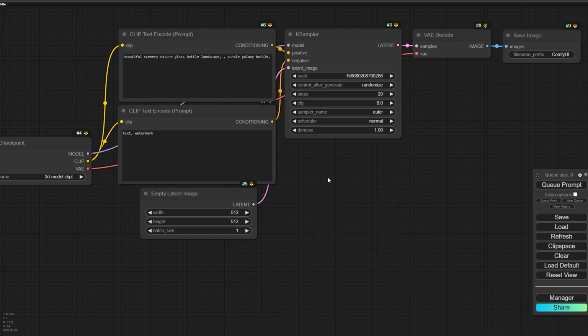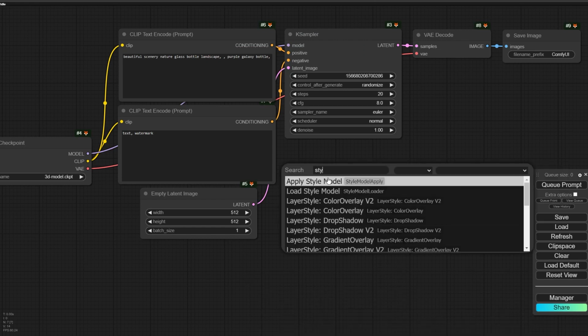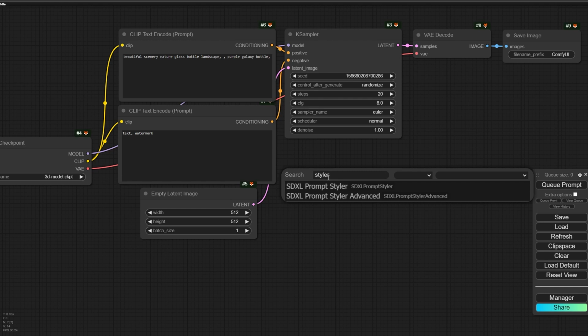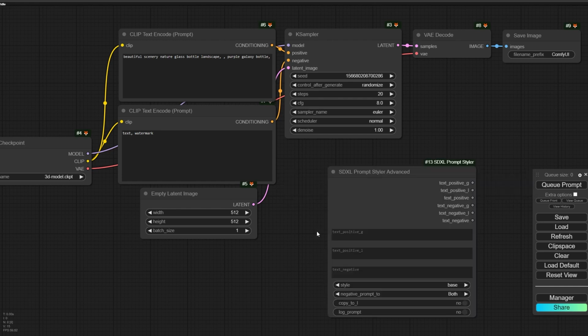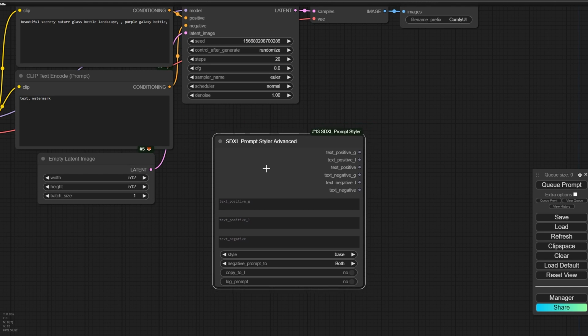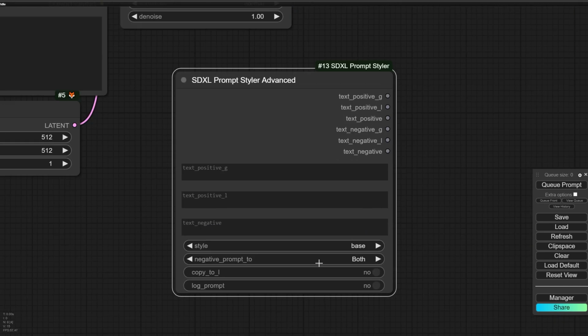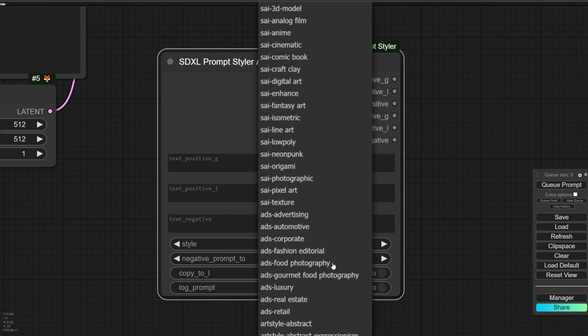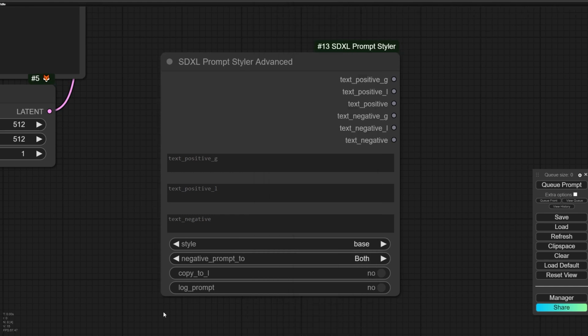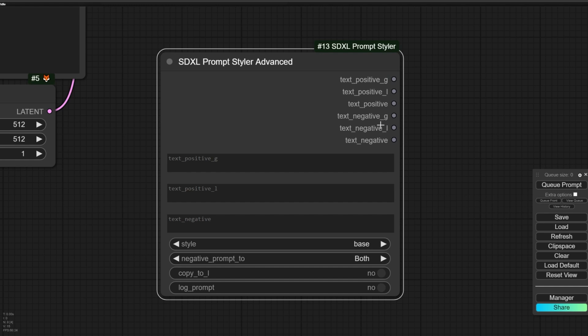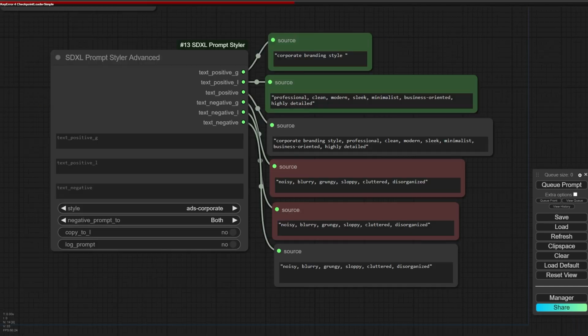And now if I double click and here write styler, then I can find SDXL Prompt Styler Advanced, that can add many different styles, and also it can provide output for different conditionings.